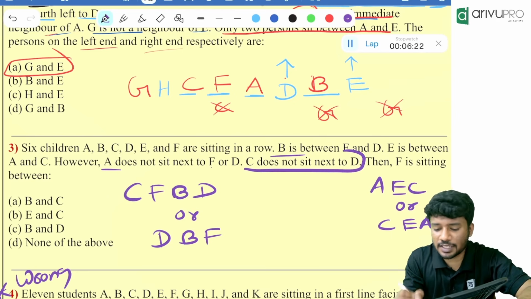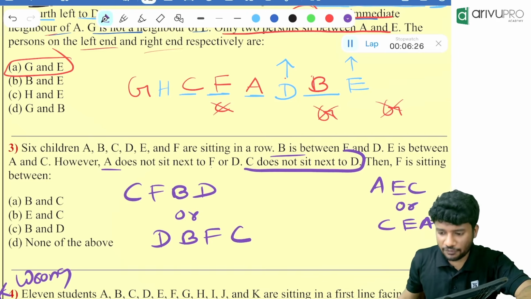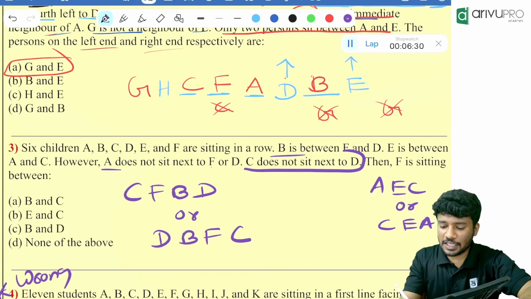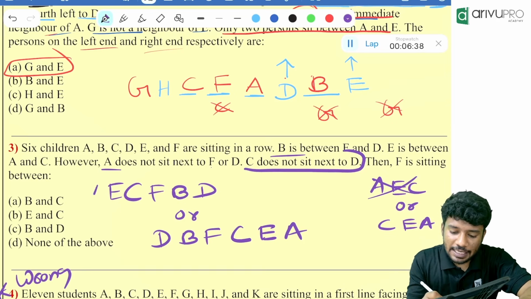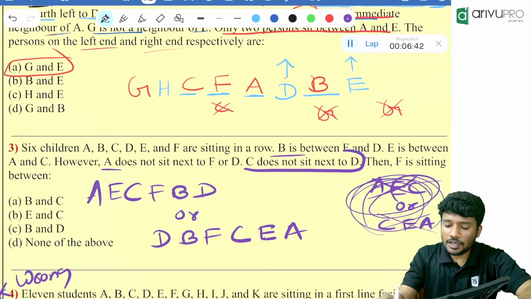C will be sitting next to F. Correct? Then people, where will be the position of E? E will be here and A will be here. This is wrong. Here, E will be here and A will be here. This is wrong. Either way, we are getting the answer.